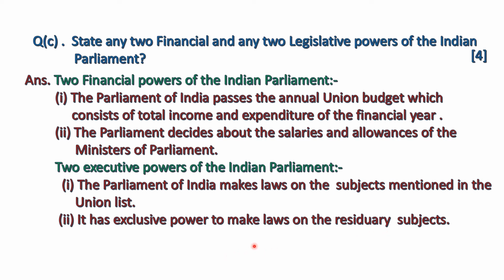Then the Parliament has the exclusive right to make laws on residuary subjects. The subjects which are not mentioned in the 3 lists come under residuary subjects. So for residuary subjects, the Indian Parliament has the exclusive right to make laws.